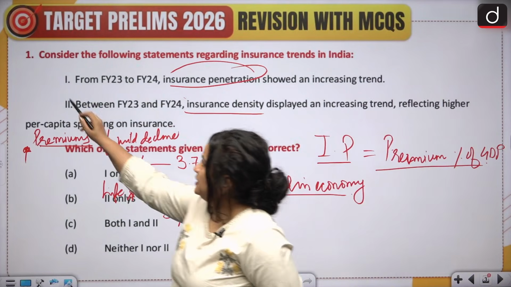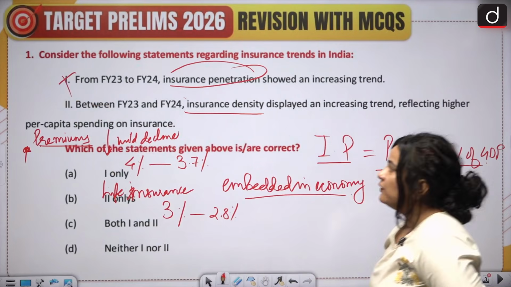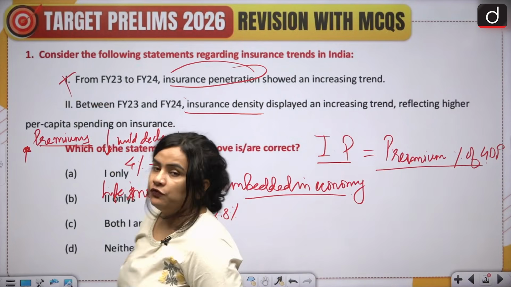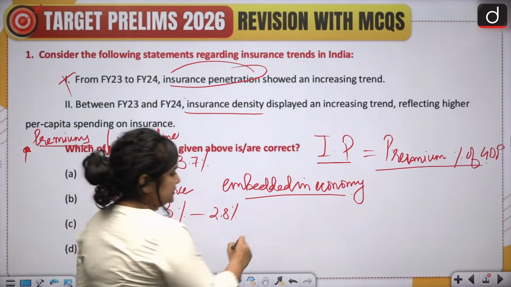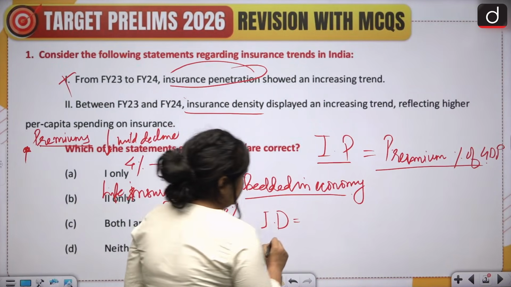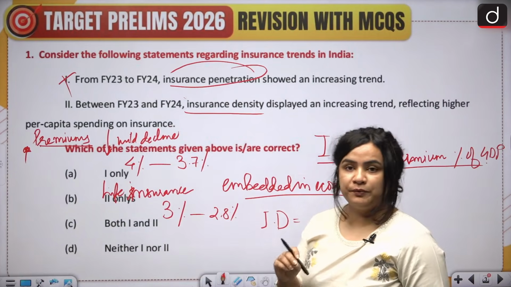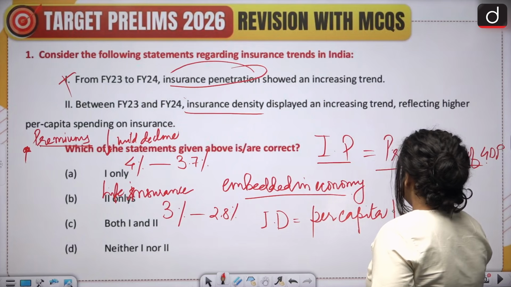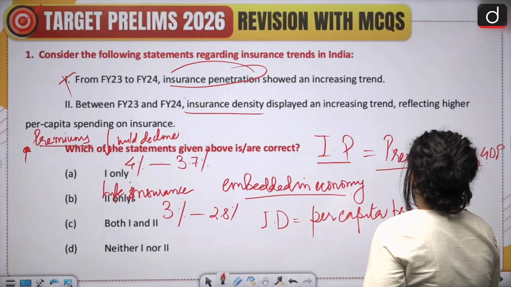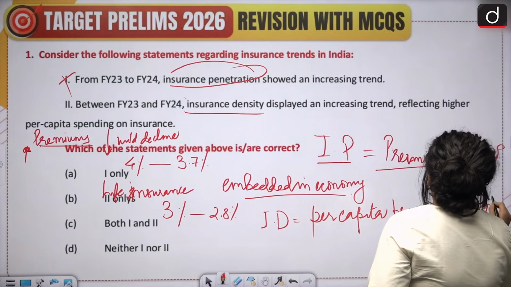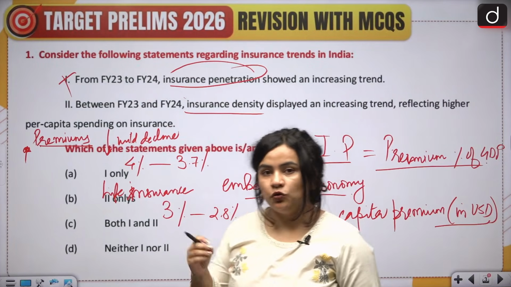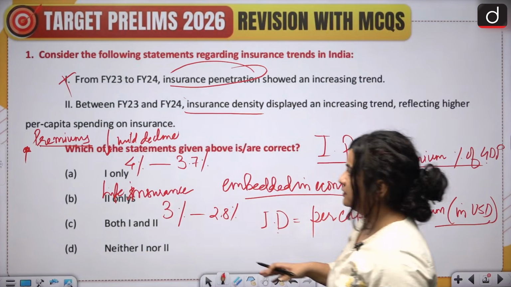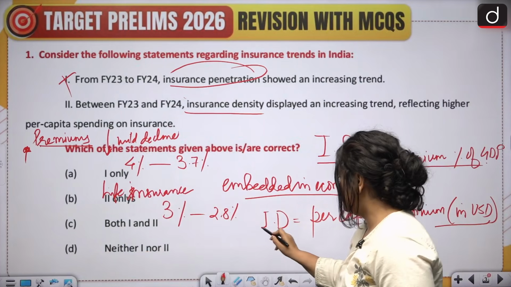Now, the second statement says between FY23 and FY24, insurance density displayed an increasing trend. First, we need to understand what insurance density is. Insurance density, students, is basically per capita premium, usually expressed in US dollars. If we consider the total premium and divide it by the total population, we arrive at insurance density.